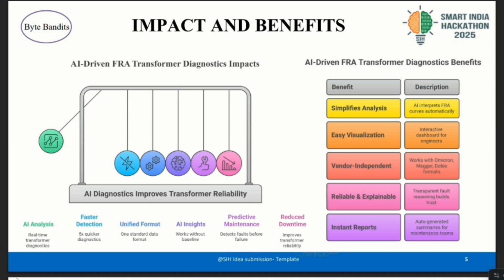Vendor independent works with FRA data from any manufacturer like Omicron, Megger, and Doble. Reliable and explainable builds trust by giving fault reasoning and clear outputs. Instant reports generates auto summarized maintenance and diagnostic reports instantly.